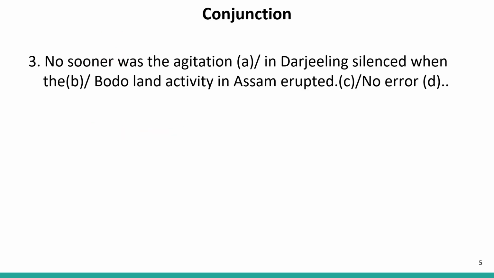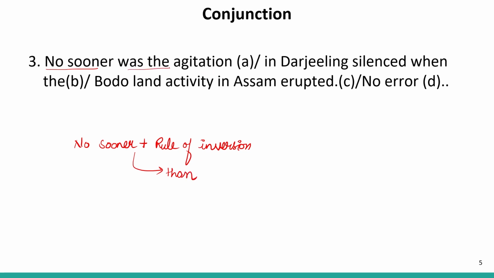No sooner was the agitation in Darjeeling silenced when the Bodoland activity in Assam erupted. Now look at this sentence very carefully. We have a word no sooner. And we know very well that no sooner is always followed by, first thing, the rule of inversion. The second error that can be formed from this part is that no sooner is paired with than, T-H-A-N. Now let us see the sentence.